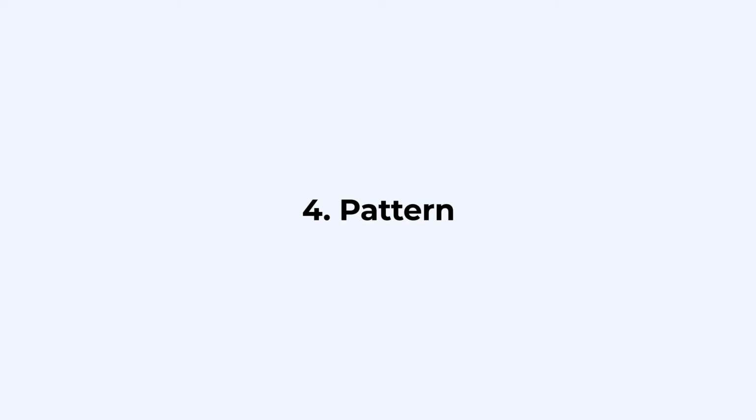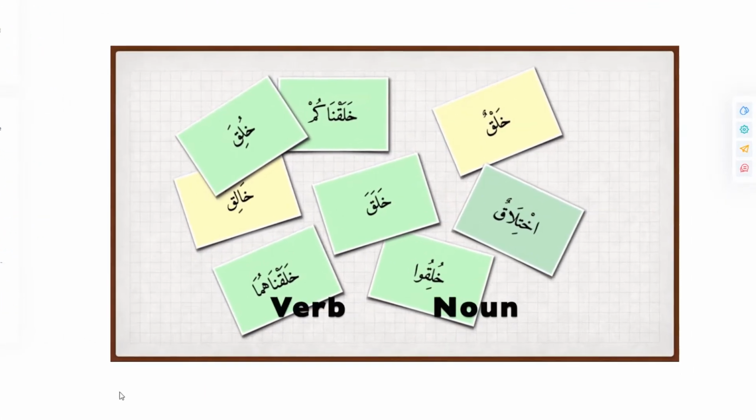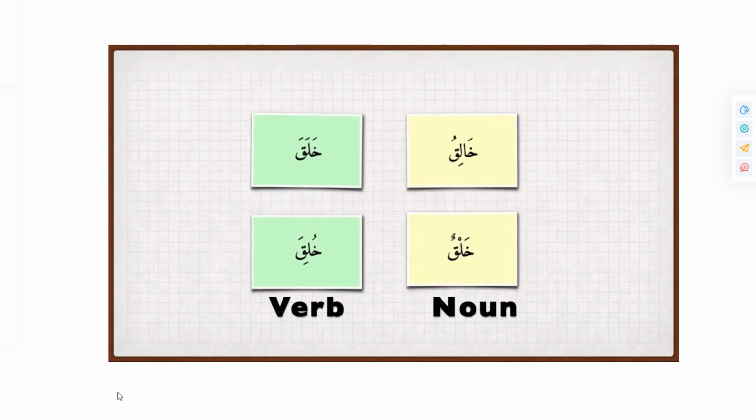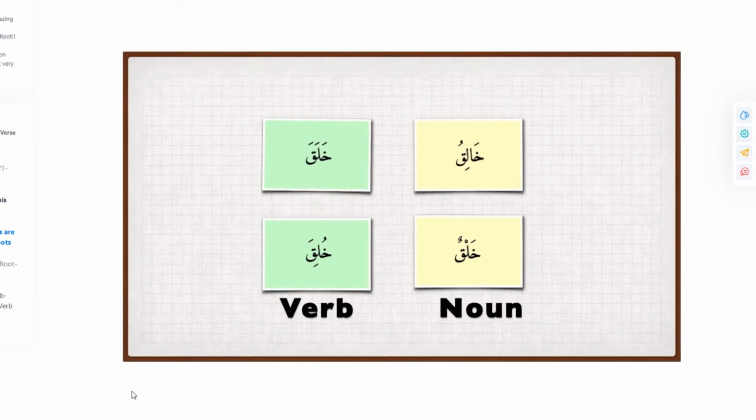Number 4. Pattern. We will meet patterns. The patterns are added to roots and guide the meaning. We will study one set of patterns for verb, then another set for noun. We will visit each surah and learn these patterns. At the end of each lesson, a demo shows how to work with that particular pattern.